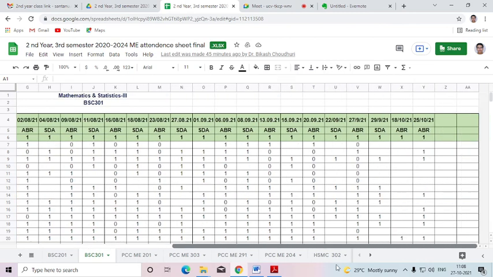Okay, sir. I have discussed this now, and I'll be sharing the note. I have shown a few examples where the function is satisfying the Cauchy-Riemann equation, but it is not analytic since the partial derivatives are not continuous. So both the conditions must be satisfied.